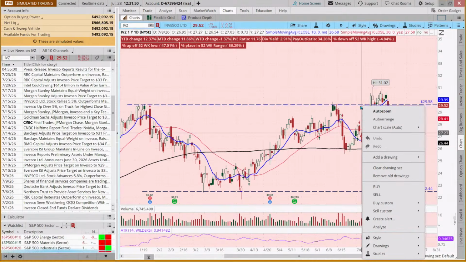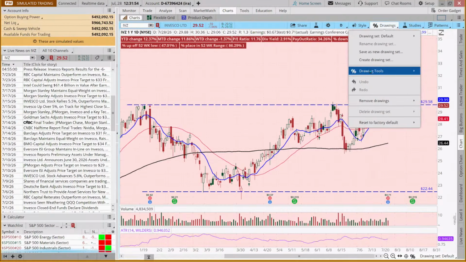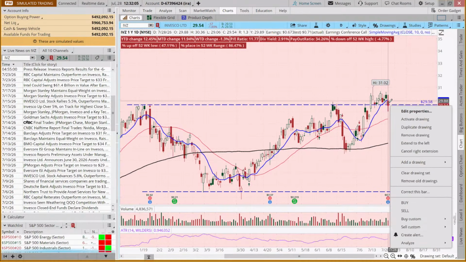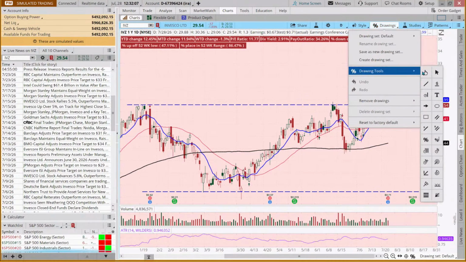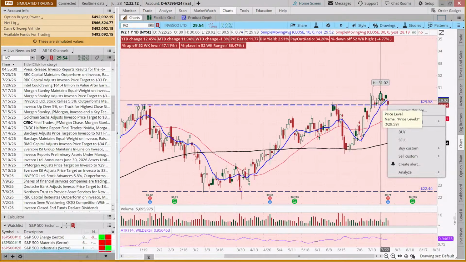Sorry. Come on. I'm using my drawing tool. I don't know why this isn't clicking in for me. Okay. I don't want to correct the bar.